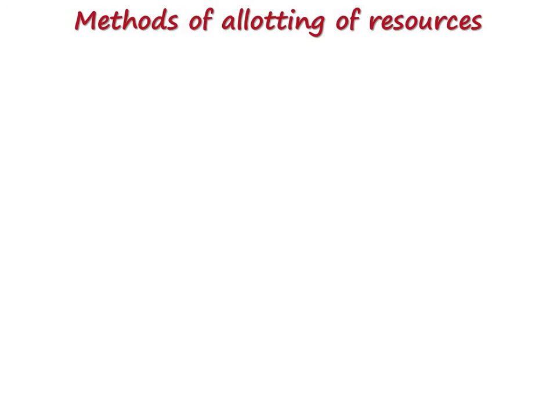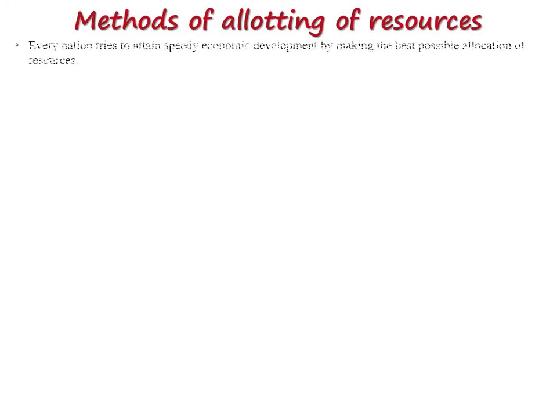Next point, that is methods of allotting resources. How will you allot the resources? Also we discussed in chapter 8 the different types of conservation of resources. It is connected with this chapter because economy and resources are quite related to each other. Let's see.